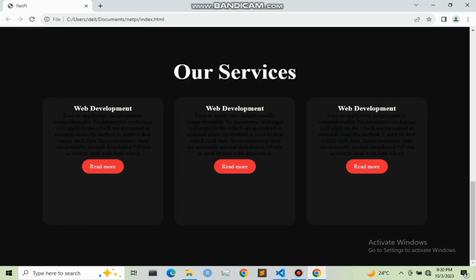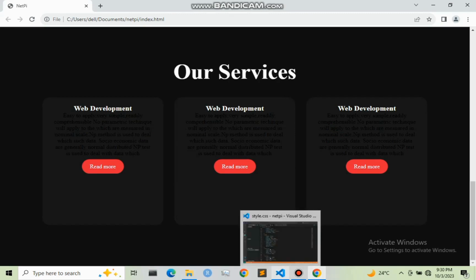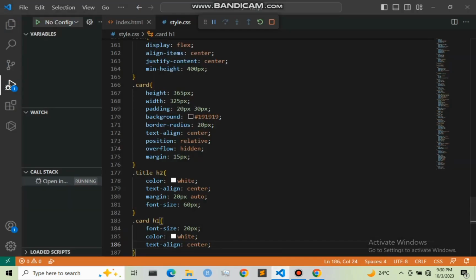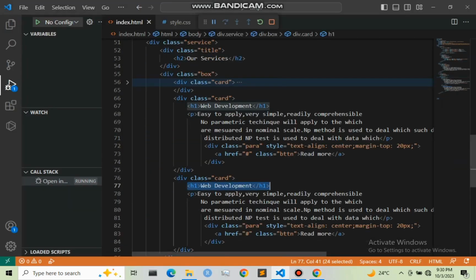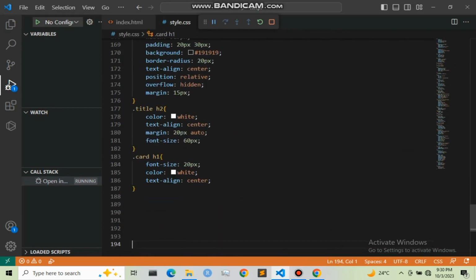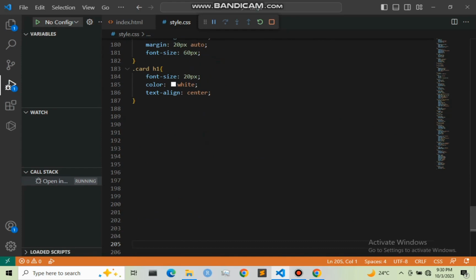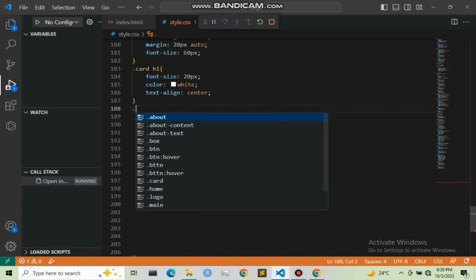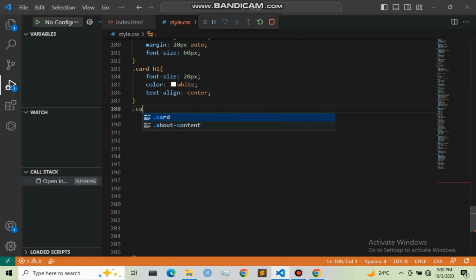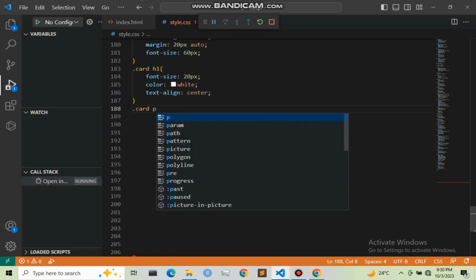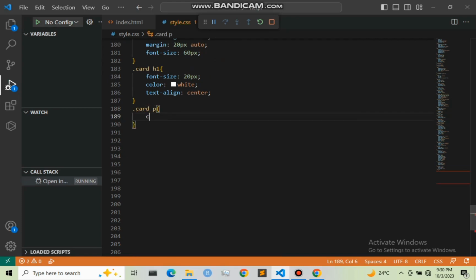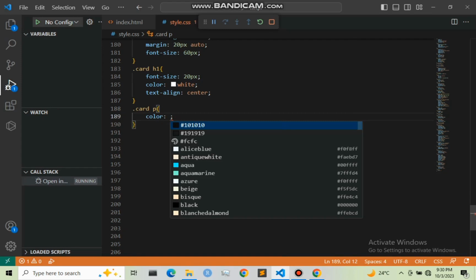So let us now move to our next. We want now to design our paragraph, which is right here, this paragraph. So I'm going to say that is .card, then p, and I'm going to give it a color of FC.